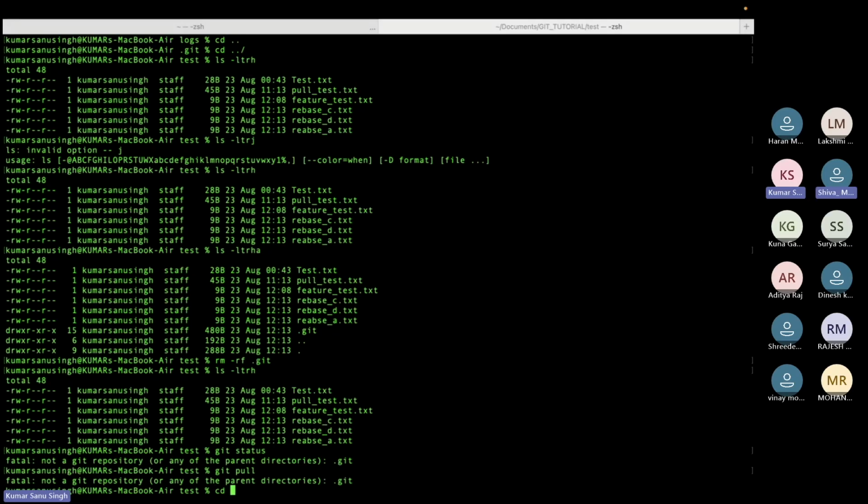So this is no more a Git repository. What I need to do is create another Git repository and clone the code.